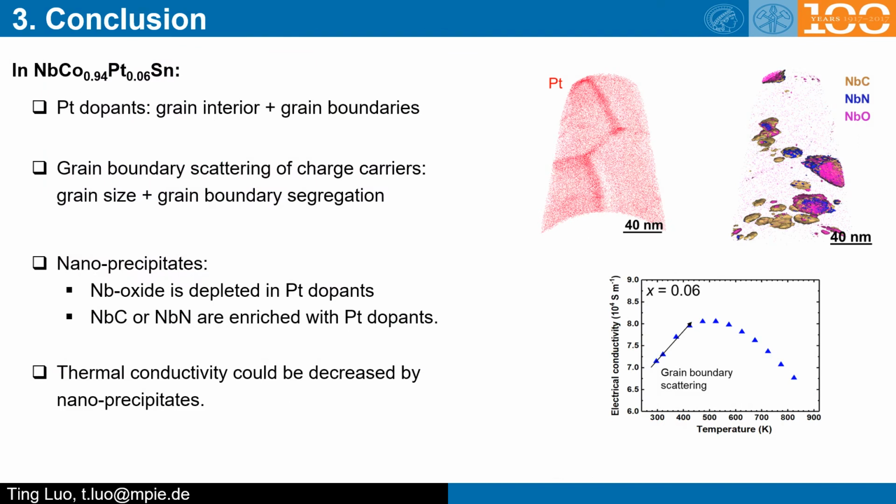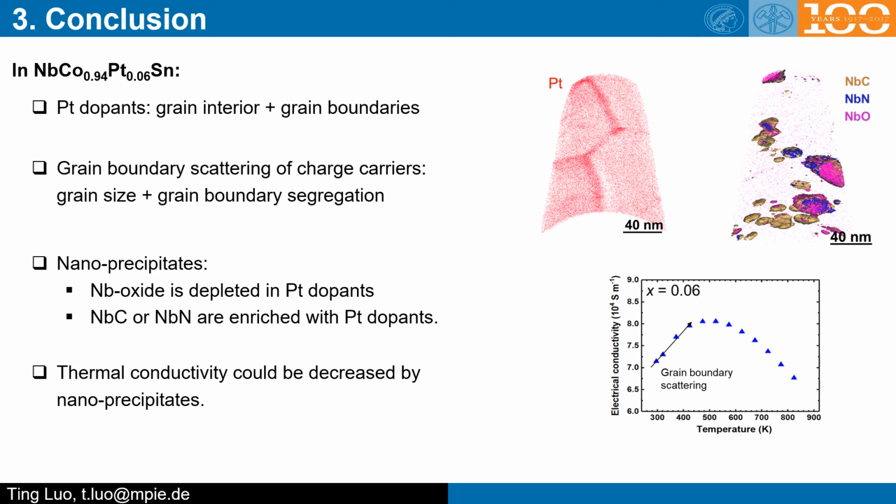Conclusion: in the niobium-cobalt-tin system, we found that platinum dopant distributes not only in the grain interior, but also segregates at grain boundaries. And this grain boundary segregation should be taken into account when we try to interpret the grain boundary scattering of charge carriers.